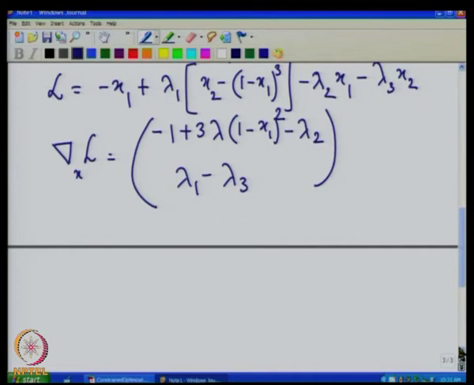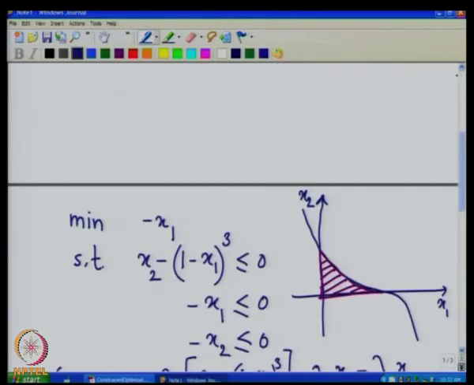Okay. So, if you recall, we had seen earlier that this point x star, which is (1, 0), is a local minimum of this problem.